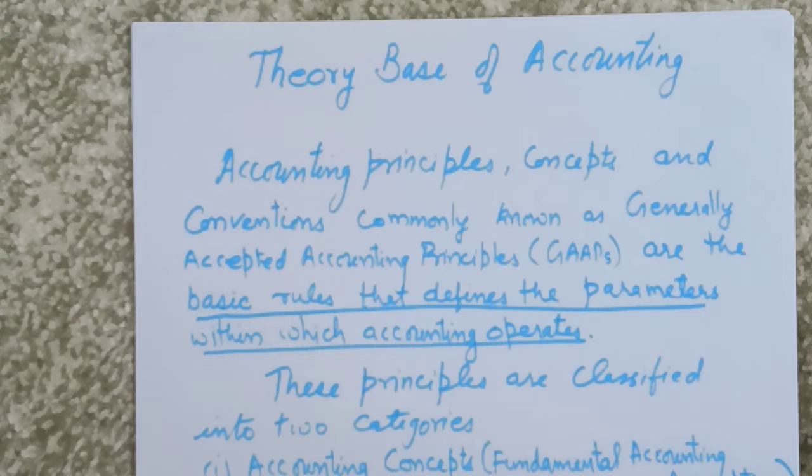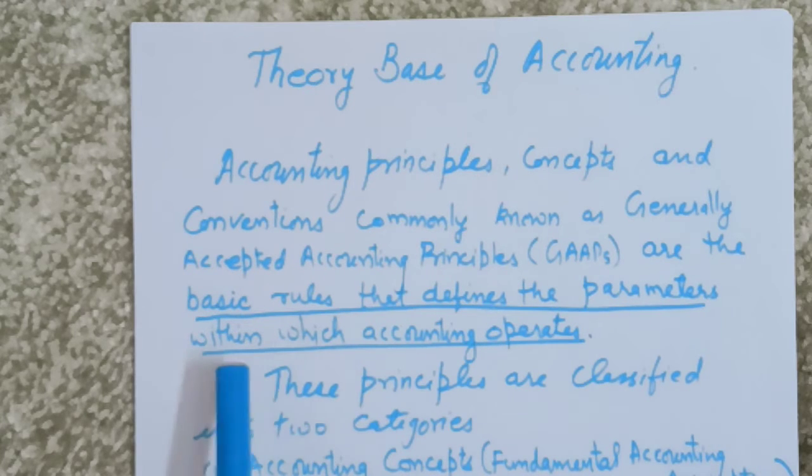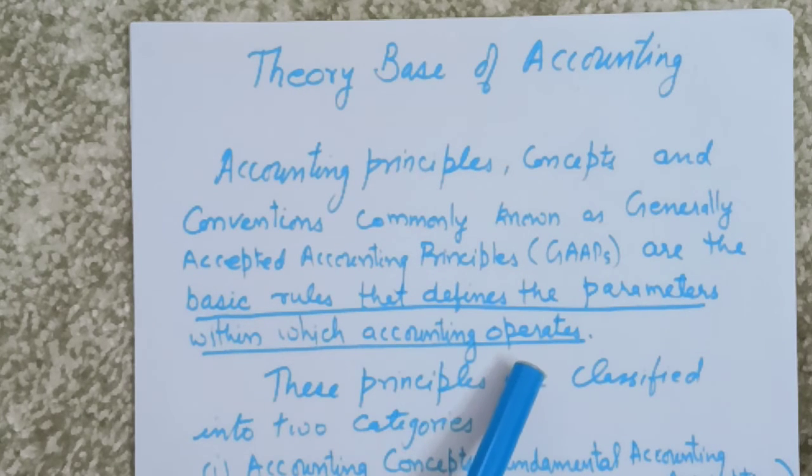So we can say that accounting principles are the basic rules that define the parameters within which accountants operate. They are a set of rules, guidelines, which help in the preparation of financial statements.